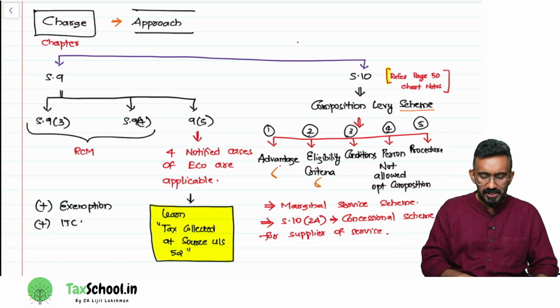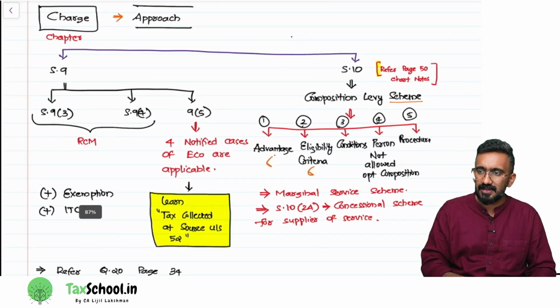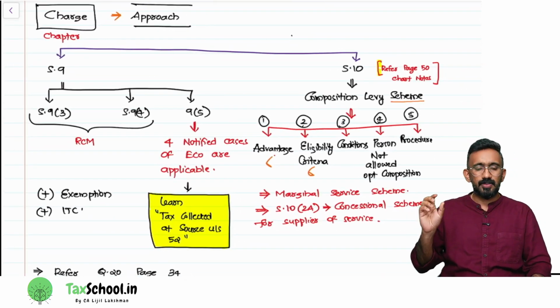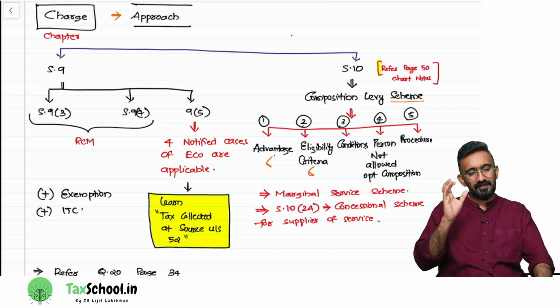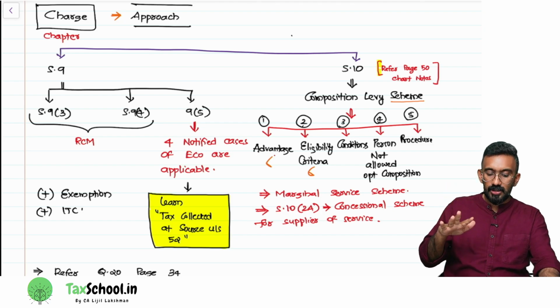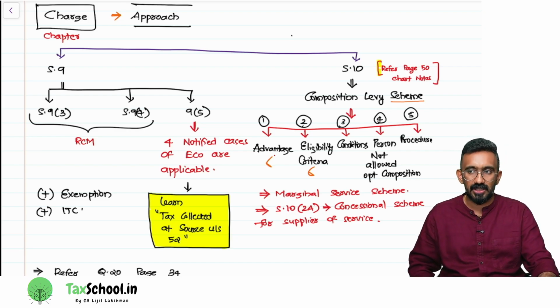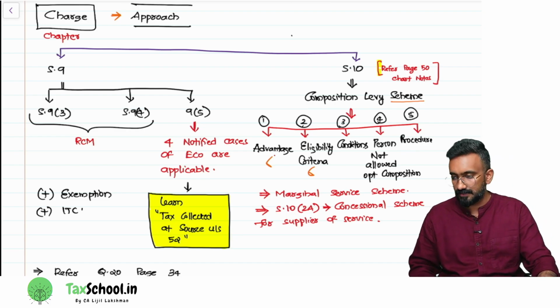Then I have written, you can see, plus exemption plus ITC. Whatever areas I'm discussing now, I will also touch upon the corresponding area of discussion in your exemption chapter as well as in your ITC chapter. That is something we would discuss additionally there.